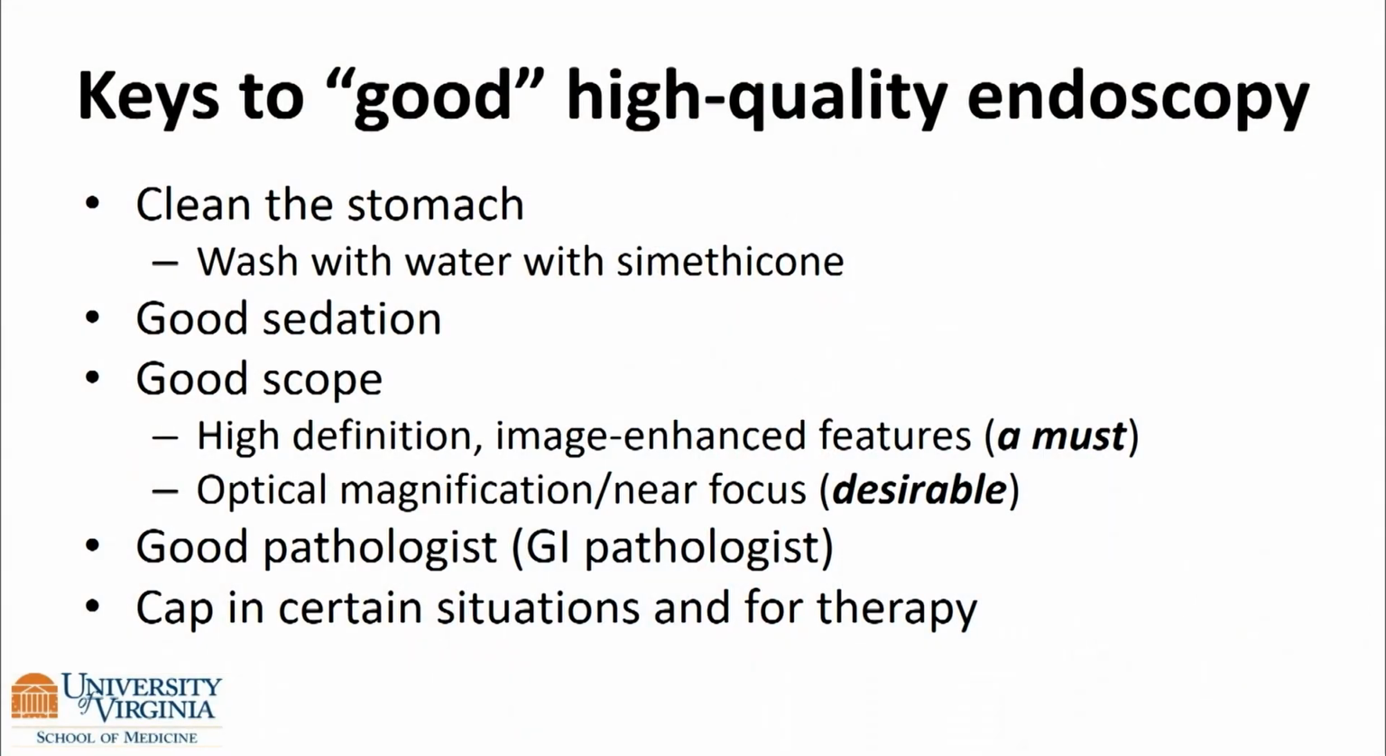What then are the keys to good, high-quality endoscopy? It's important to clean the stomach, wash with water and simethicone. Good sedation is very important too. Endoscopy can be done in the unsedated, but in the States, there's a different kind of cultural expectation, but really good sedation allows you the time to get good imaging. Use a good scope, as we talked about. Really, a high-definition scope with image-enhanced features is a must. Optical magnification, near focus, desirable. Having a good pathologist, a luxury, but really important.